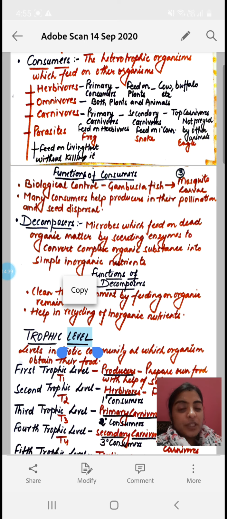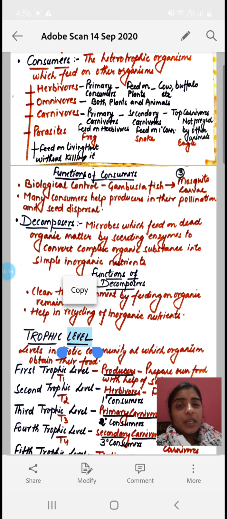Now herbivores are the animals which feed on the plants directly. They are also termed as the primary consumers, like cow, buffalo, etc. Okay. Then comes the carnivores. Carnivores are categorized into primary carnivores, secondary carnivores and top carnivores. The carnivores which feed on herbivores are the primary carnivores. The carnivores which feed on primary carnivores are the secondary carnivores. And the carnivores which are not eaten up by any other animal are called the top carnivores.